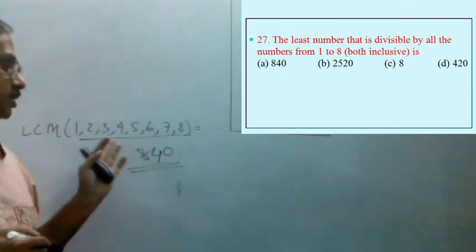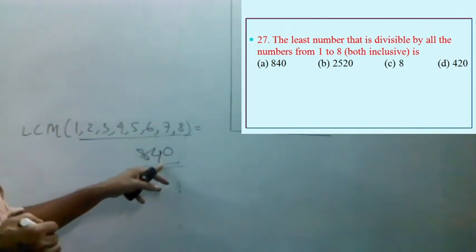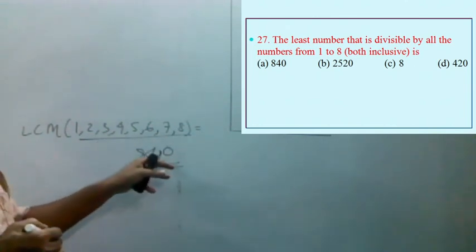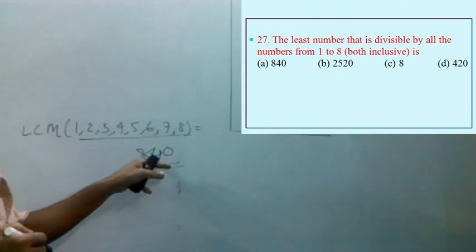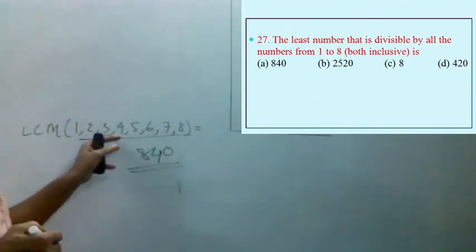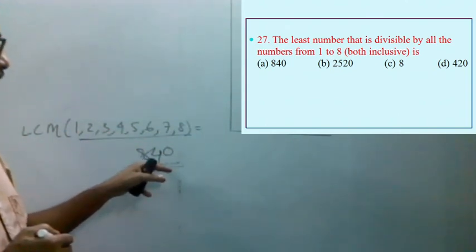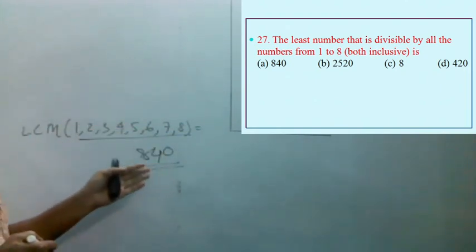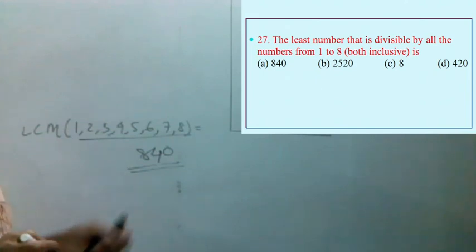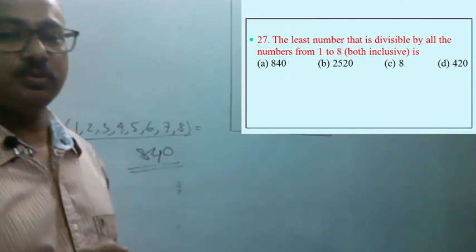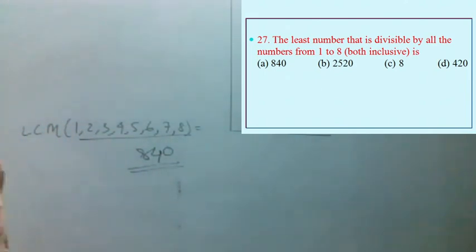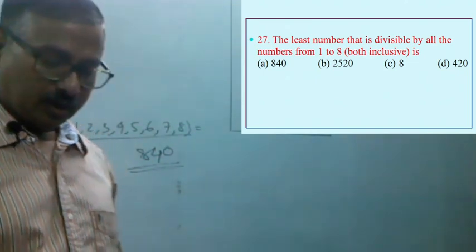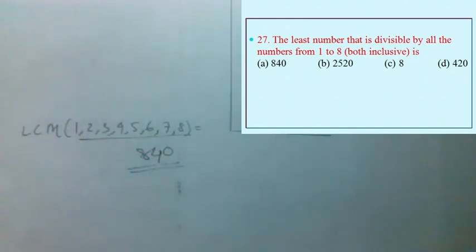Every number is divisible by 1, and this is divisible by 2. The sum of the digits, 12, is divisible by 3, and so on, if we check the test of divisibility by all these 8 numbers. So 840 is the least number which is divisible by all these 8 numbers. So our correct option is option A, that is 840.